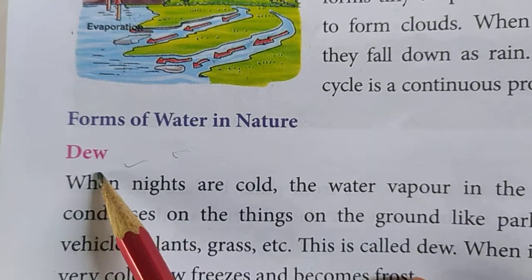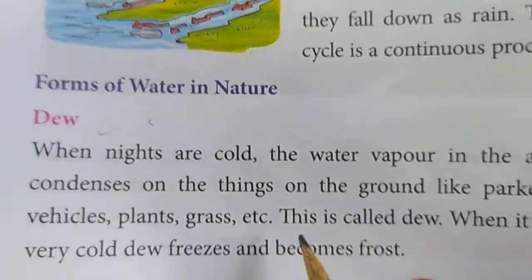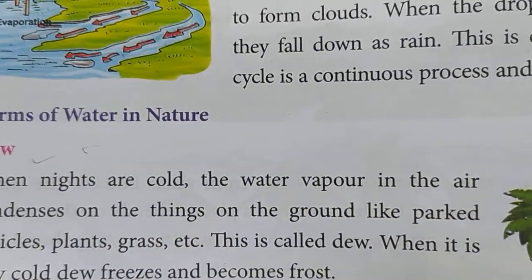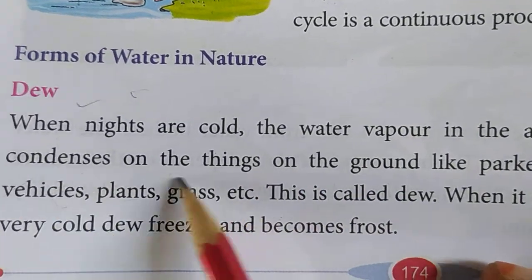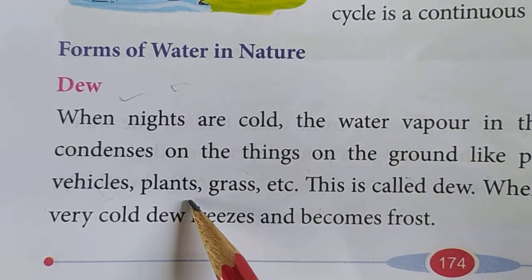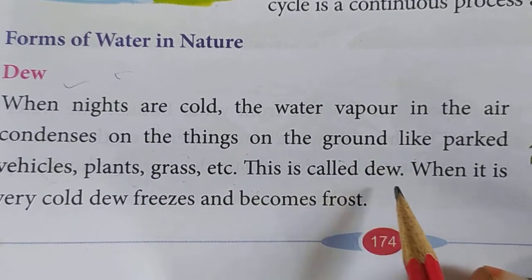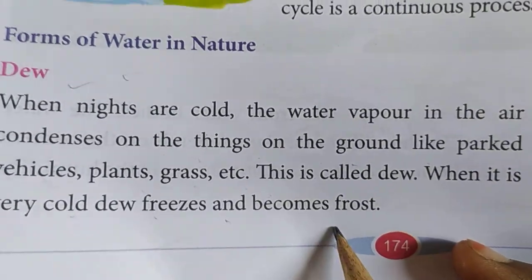So dew, do you know what dew drops are, Nana? See, in winter, how is the weather in the night? Very cool, no? So when the nights are cold, the water vapor in the air condenses on the things on the ground like parked vehicles, plants, grass, etc. This is called dew. When it is very cold, dew freezes and becomes frost.